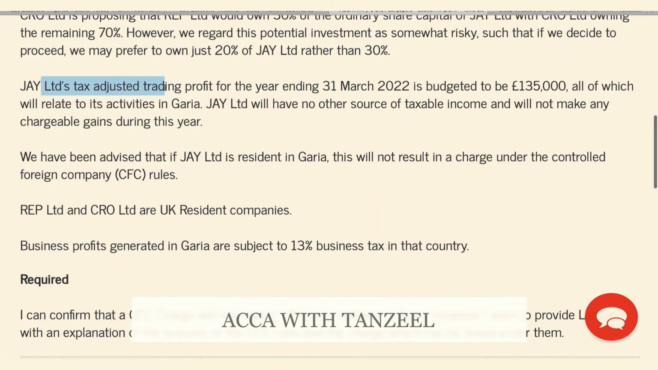J's tax-adjusted trading profit for the year ended 31st March 22 is budgeted to be £135,000, all of which will relate to the trading activities in Garia, and they will have no other source of taxable income and will not make any chargeable gains during the year. They have been advised that if J Limited is resident in Garia, this will not result in a charge under the CFC rules. REP and CRO are both UK resident companies.